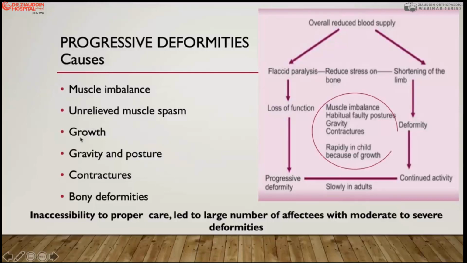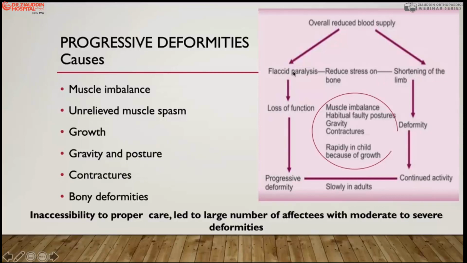But as the child grows, there is appositional growth and then longitudinal growth, and the muscles are weak. These muscles become flaccid because the muscle mass is smaller, they are flaccid and less active. Therefore, there is decreased blood supply, and this also decreases the tension or stress on the bone, and therefore the bone remains shorter, and the limb, if it is unilateral, remains shorter, which we call LLD.